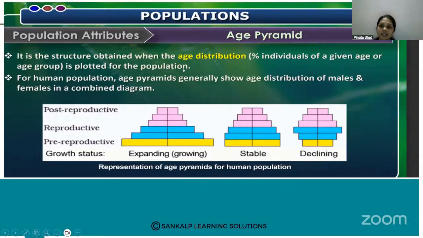If you consider the human population, the age pyramid generally shows the age distribution.